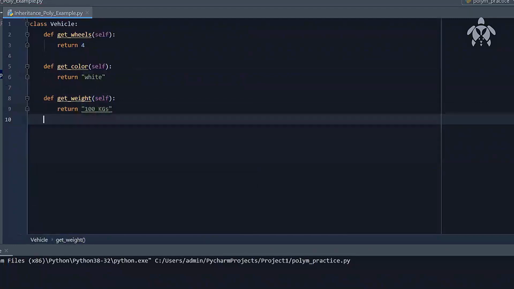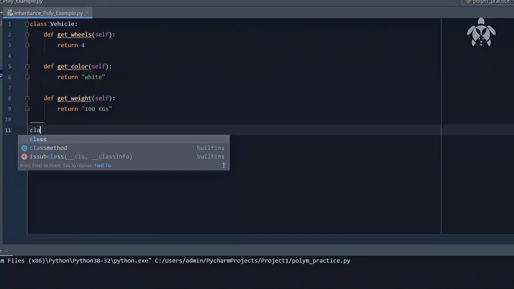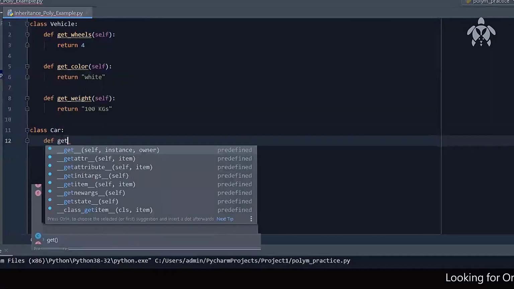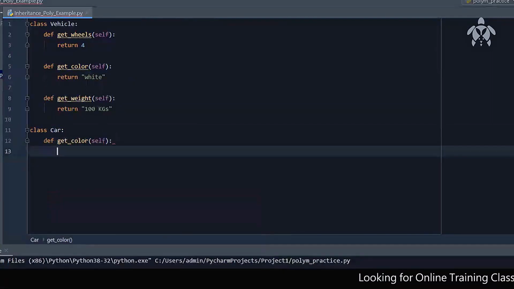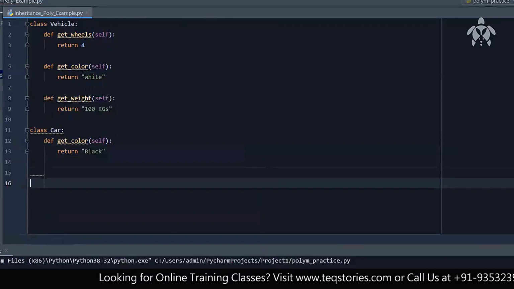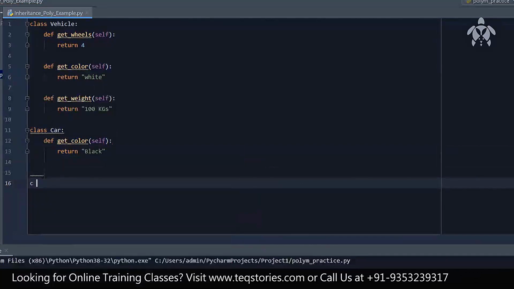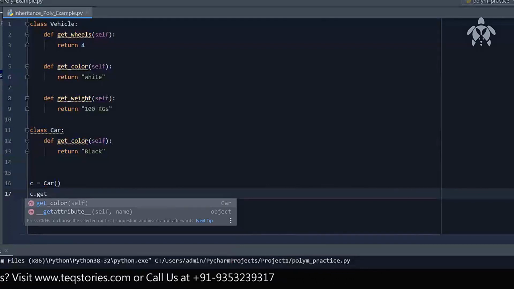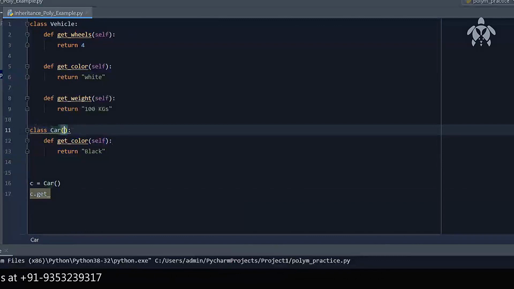Let's say it returns 100 kg. Now I got another class, class car. Now in car, I don't really need to change certain things, but I can change the color because the number of wheels is fine. So I define get color. I'm returning, let's say, black. Now see this. I go like this, where C equal to car and C dot get wheels. First of all, let me inherit this.